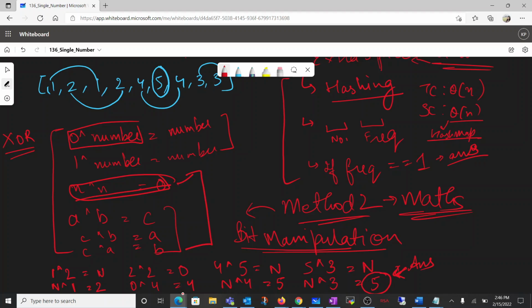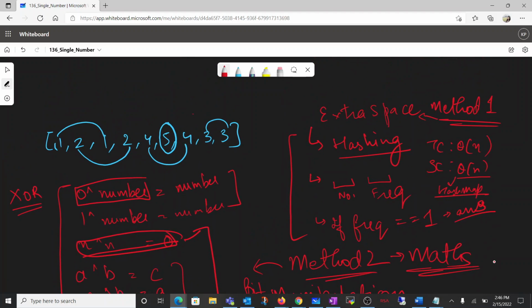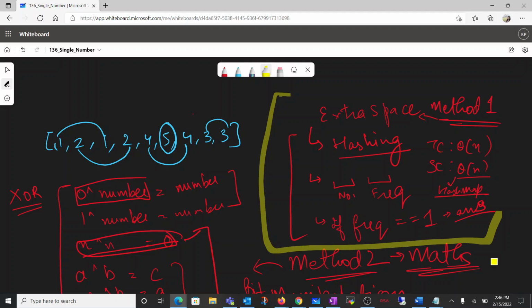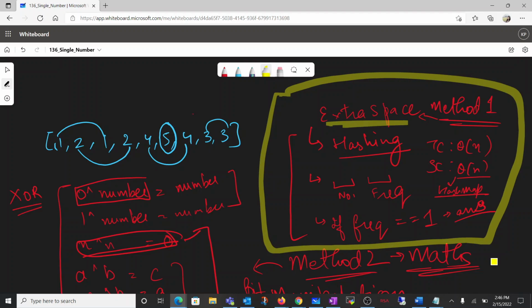So this is what we would be doing in our coding part. Basically, we can do this question by two methods. First method is this one, where we are using extra space. Thus, the time complexity and space